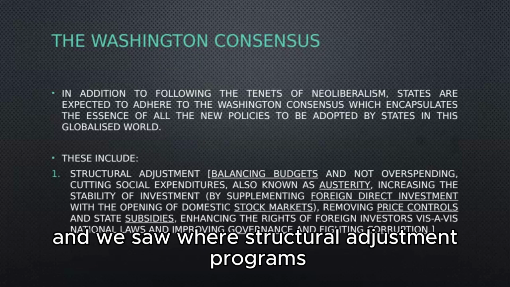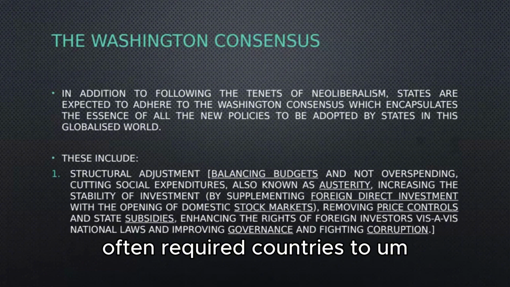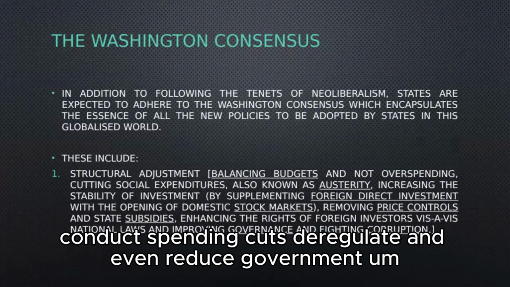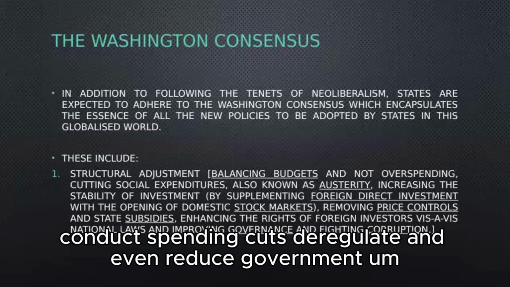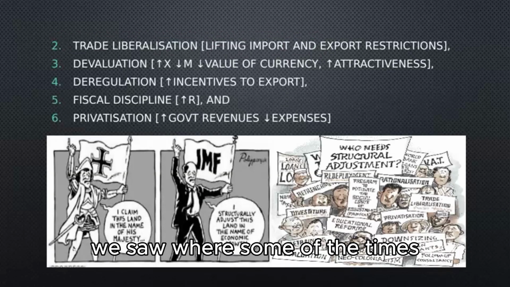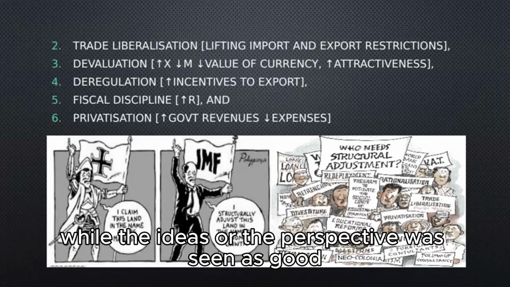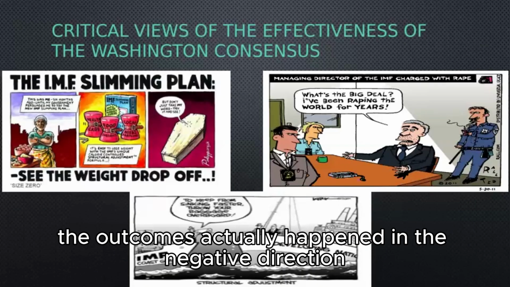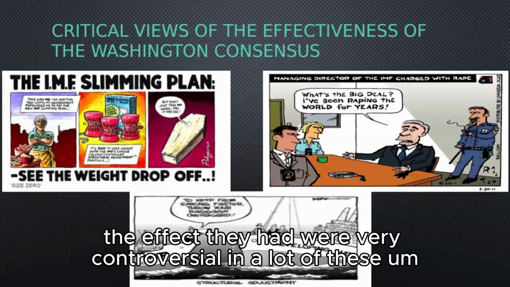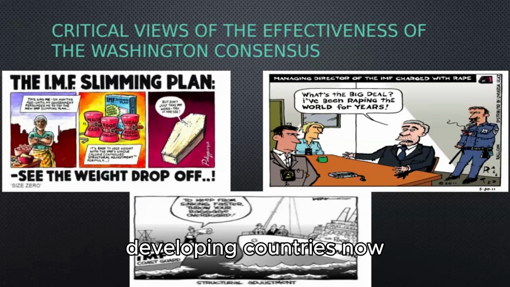Structural adjustment programs often required countries to practice privatization, conduct spending cuts, deregulate, and even reduce government support. So as a result, while the perspective was seen as good, the outcomes sometimes went in a negative direction, and the effect these international organizations had was very controversial in a lot of developing countries.